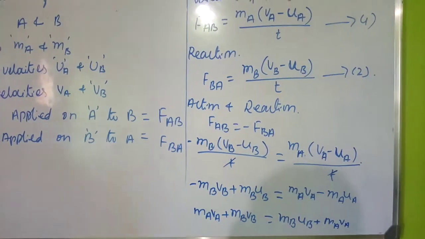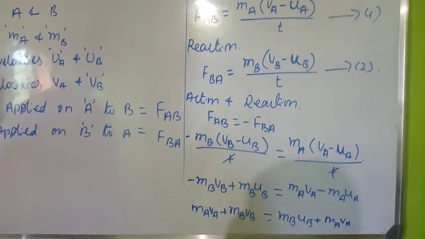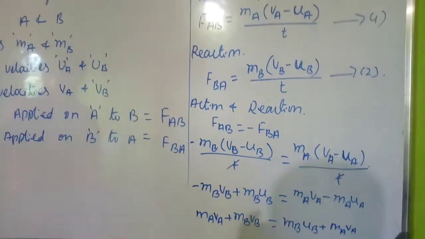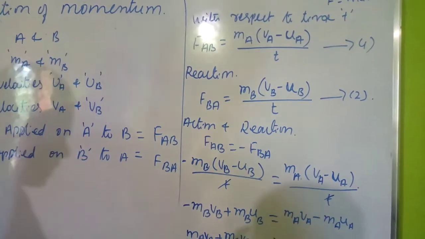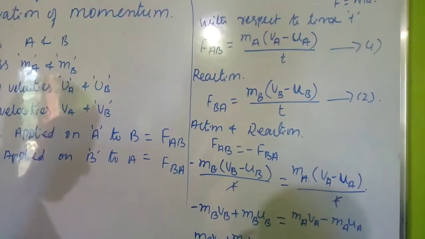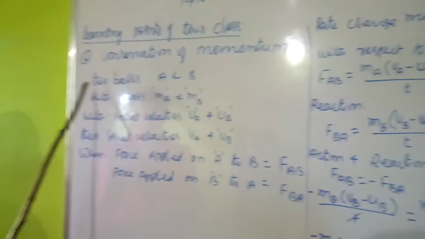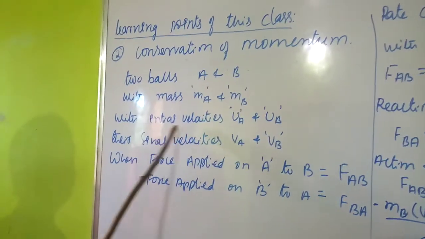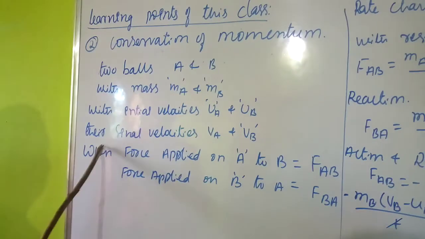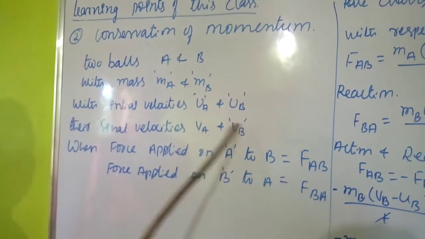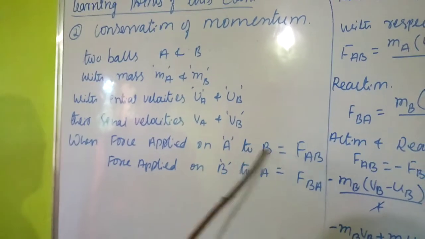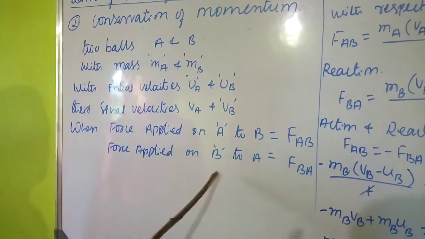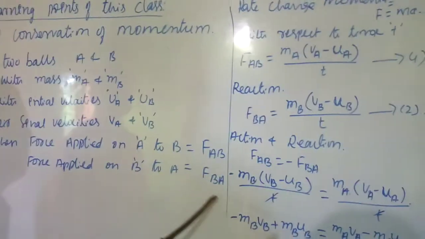So after this, we know this is about the law of conservation of momentum. Okay, right students. So in this we have taken two balls A and B with masses MA and MB, with initial velocities UA and UB, and their final velocities VA and VB. So when force is applied from A to B, that is FAB, as well as the force applied from B to A, that is FBA.